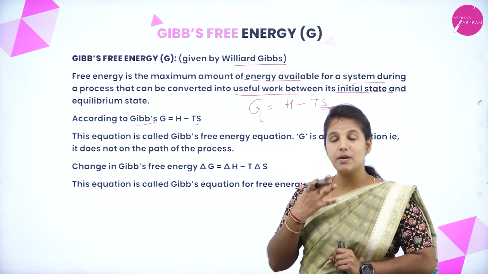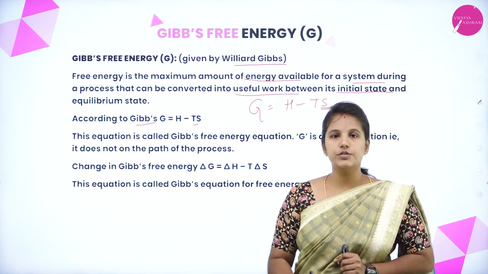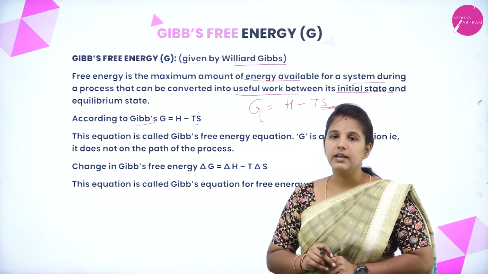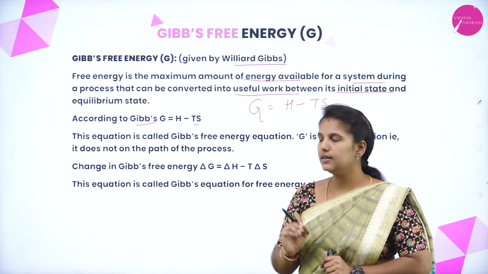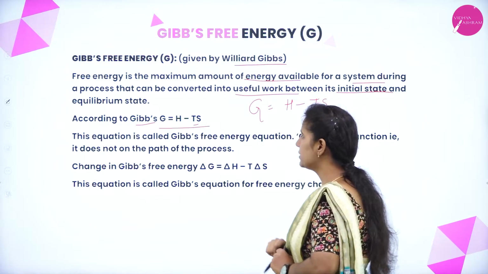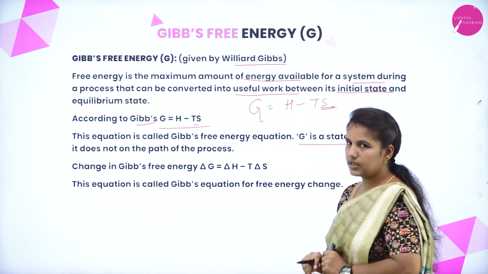It is the maximum energy available for the system during the reactions or processes. Hence, they have introduced this concept to find out the spontaneity of a reaction. This equation is also known as the Gibbs free energy equation.